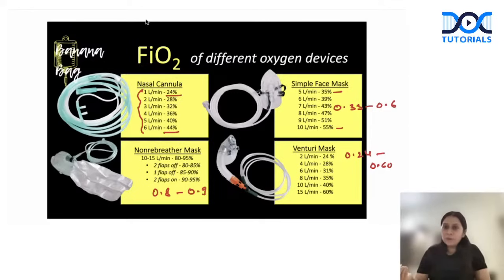Guys, another very important question. Which of the following devices, with these four devices in the options, can give the highest FiO2? Answer is non-rebreathing mask. So here it is not asked dependent on patient's breathing pattern or independent, just which delivers the highest FiO2. So you have to choose the device which delivers the highest FiO2. Answer is non-rebreathing mask. Any confusion on these questions? Refer to our videos on oxygen therapy. You will have a crystal clear view on these questions. These are very important topics and you need to have crystal clear information on these topics. These questions are very frequently asked.